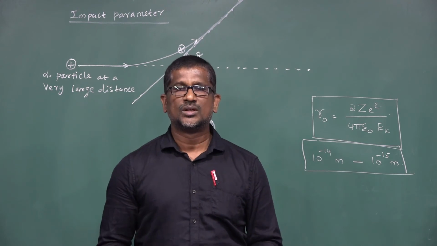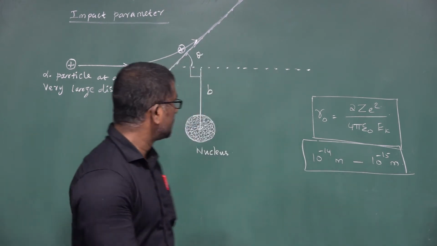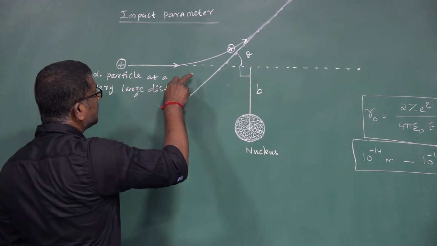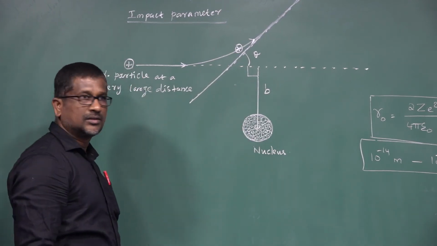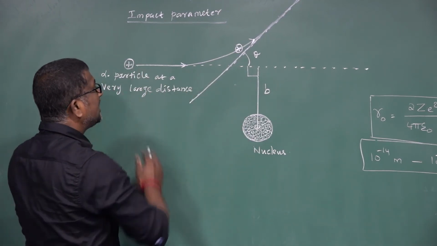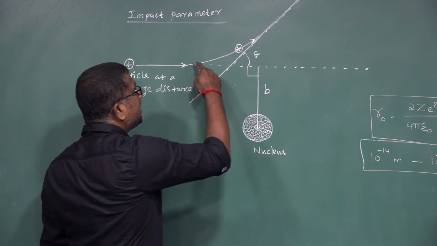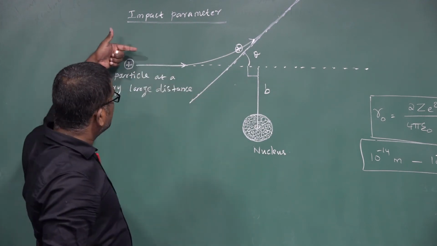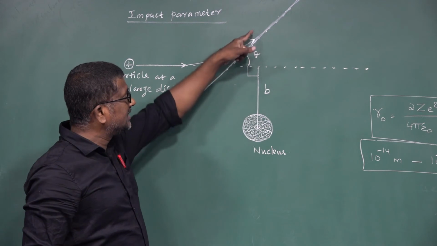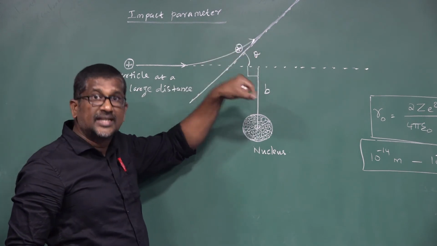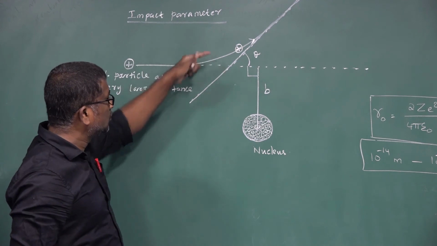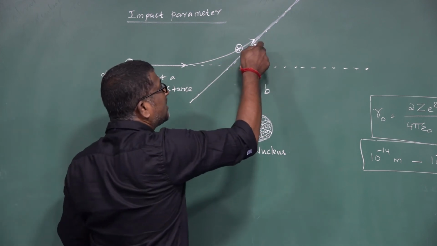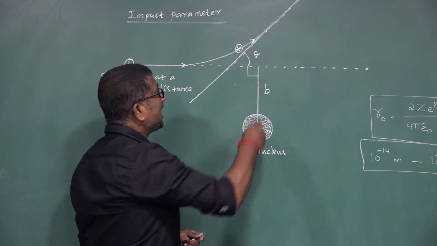Okay, next we go for impact parameter. What is meant by impact parameter? This is simple. When the alpha particle moves towards the gold nucleus at a very large distance, it gets deflected through a small angle. Already I told, if the distance of the alpha particle from the center of the nucleus increases, the scattering angle decreases. Here the alpha particle moves towards the gold nucleus at a large distance, so the scattering angle value is less. So what is theta? Scattering angle.